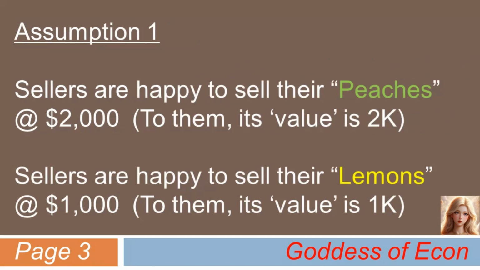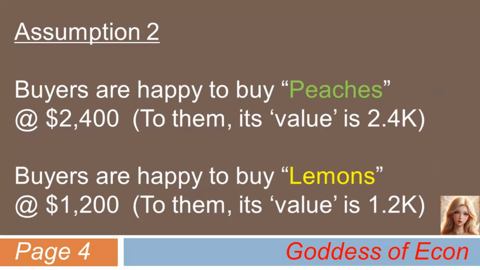Sellers are happy to sell their peaches at $2,000. This means that, to the sellers, the value of a peach is $2,000. Of course, they will be happier if they can sell their peaches at a higher price. But they will never sell them below $2,000. Similarly, owners of lemons are happy to sell them at $1,000. This means that, to the sellers, the value of a lemon is $1,000. Of course, they will be happier if they can sell their lemons at a higher price.